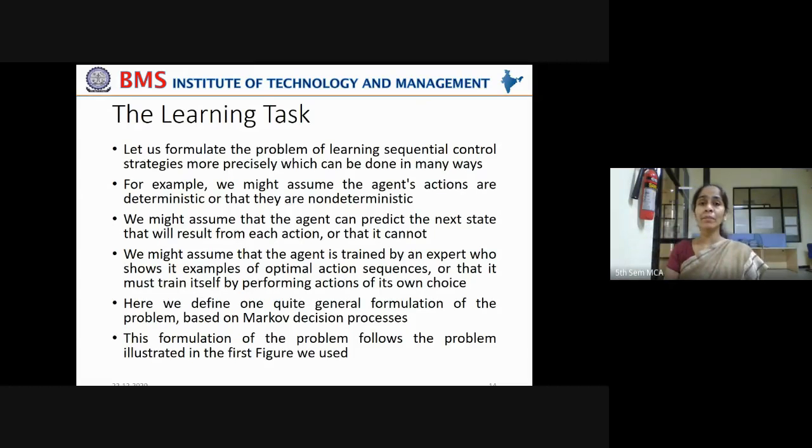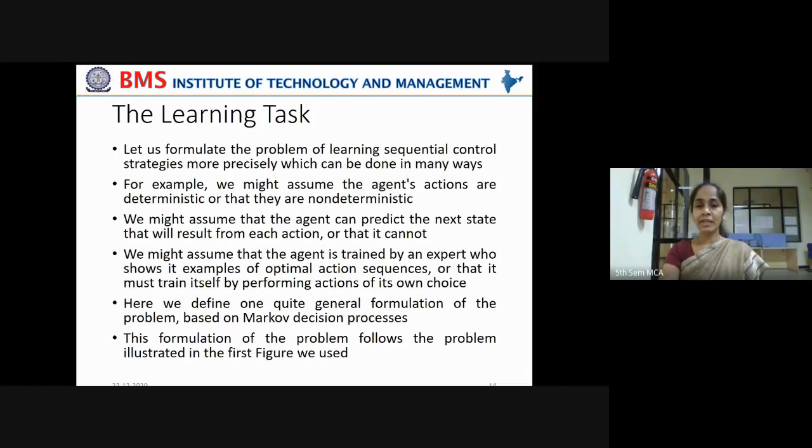So the problem can be in two ways. Sometimes the agent can predict what would be the outcome of its action. Sometimes the agent can't predict what would be the outcome of its action. In both the cases, how should the learning task be formulated?